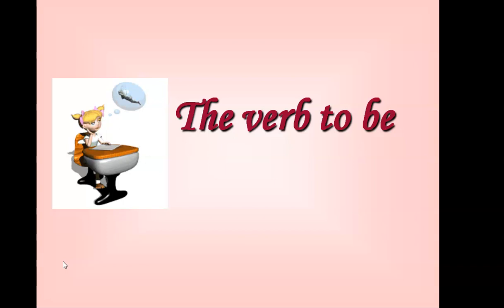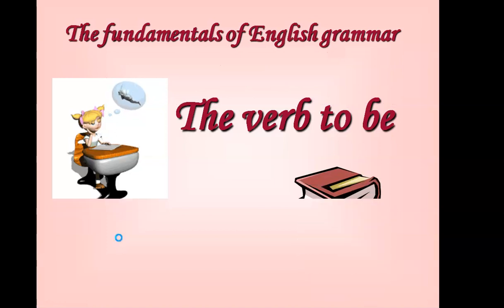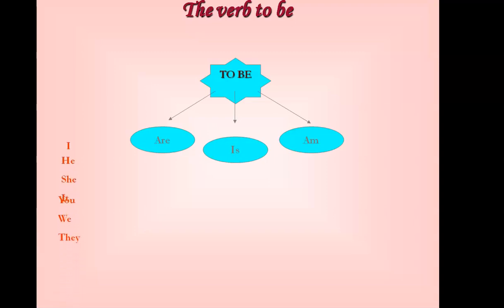In today's lesson, we're going to talk about the verb to be. Our lesson is devoted to the verb to be, the fundamental of English grammar. The verb to be, we know, is are, is, am. For example, I am; he, she, it is; and you, we, they are.